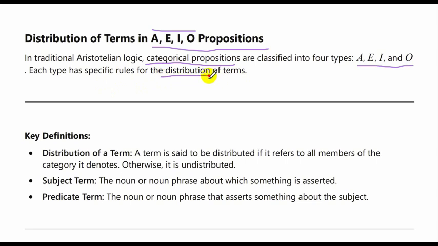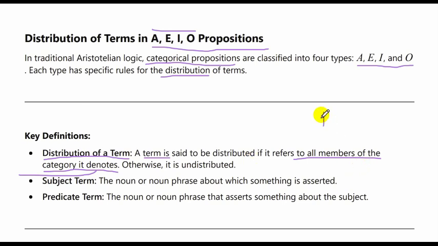Now, let us understand what is distribution. Distribution of a term means that a term is said to be distributed if it refers to all the members of the category it denotes. Denotation we checked in the earlier video, and we checked what a term is also in an earlier video. Distribution is nothing but a term that includes all members of the category.